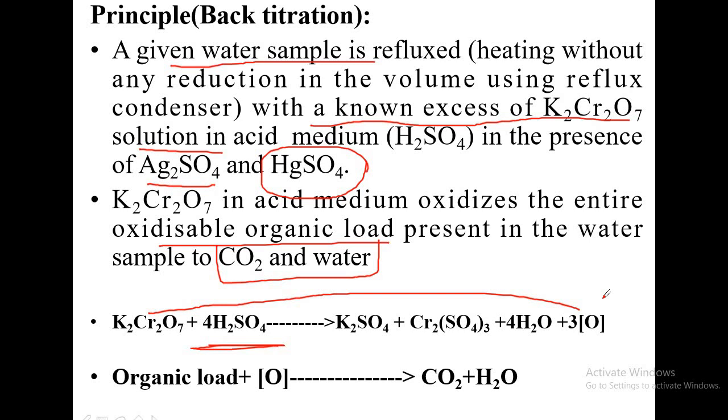So in the medium, when you are adding sulfuric acid and potassium dichromate, this nascent oxygen is produced, and this nascent oxygen will be attacking all the waste, that is organic load, and the entire waste is getting converted into carbon dioxide and water. So oxygen is provided by the oxidizing agent, that is potassium dichromate, and that oxygen is oxidizing these organic impurities or organic load into carbon dioxide and water.